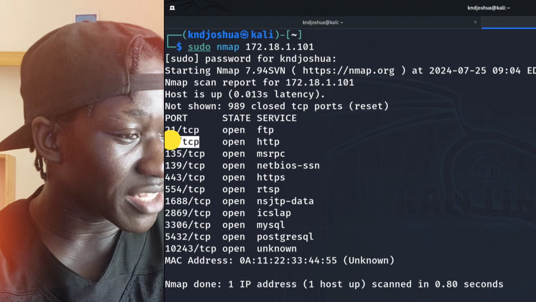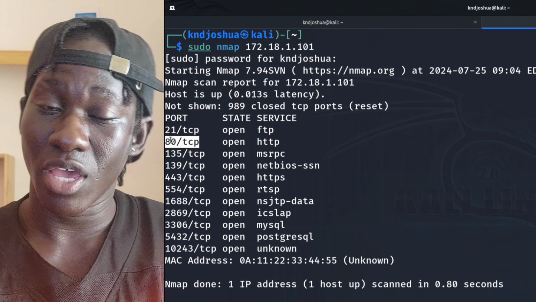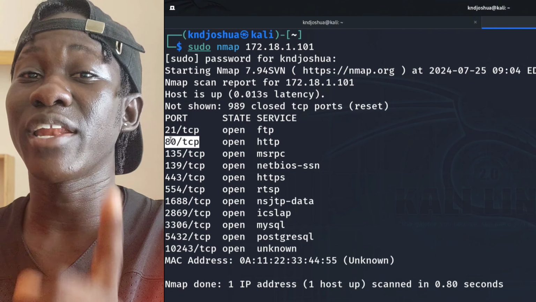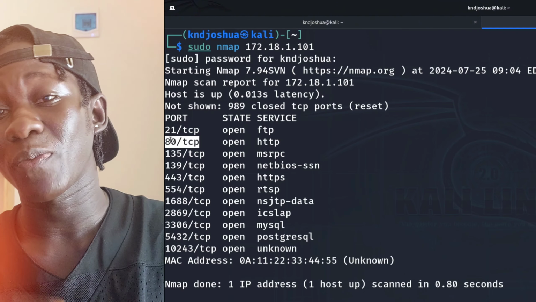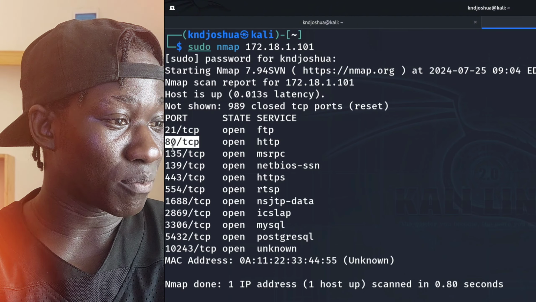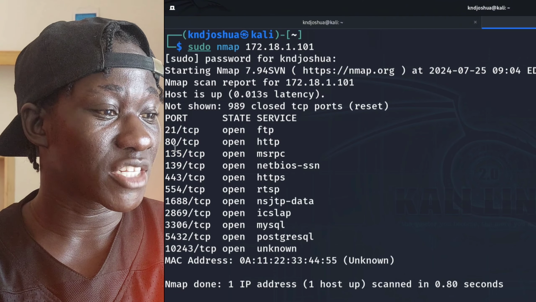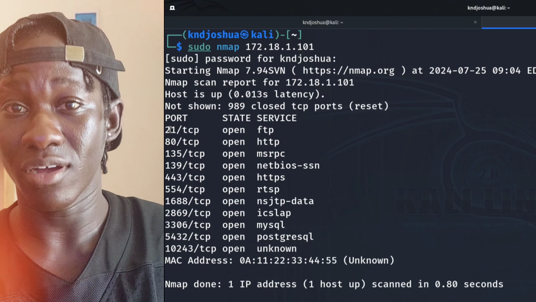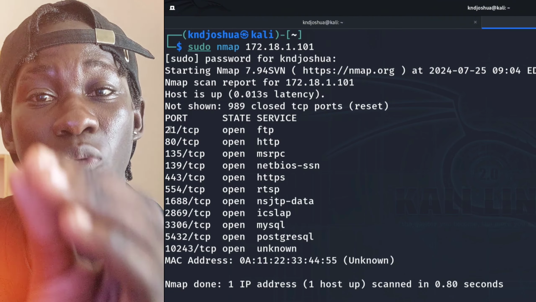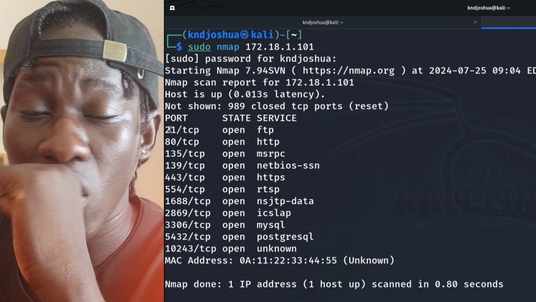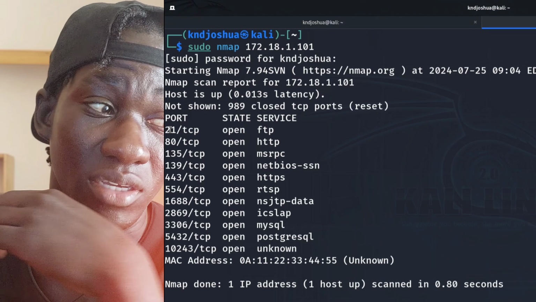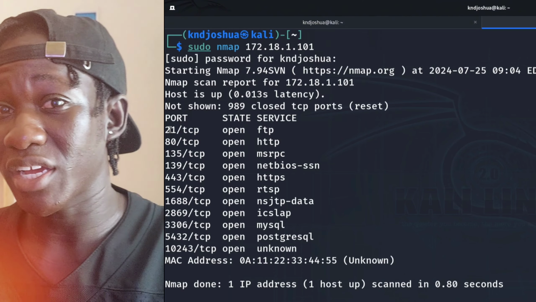But we are interested in this port 80. If you know about ports, you know that port 80 is used for serving something. So I know this computer in my network is probably running a web server, right? And then port 135, and then there's port 21. This is a file server. So that means if you have open ports like this, you have a way to break into that computer. Let me show you what we can do with this port 80, since we know something is running at port 80.